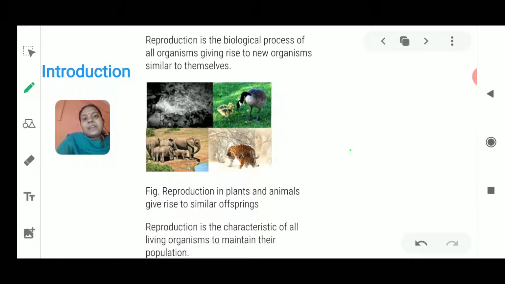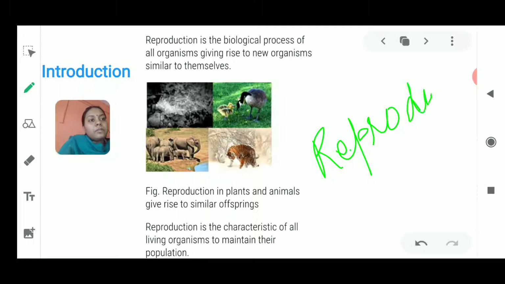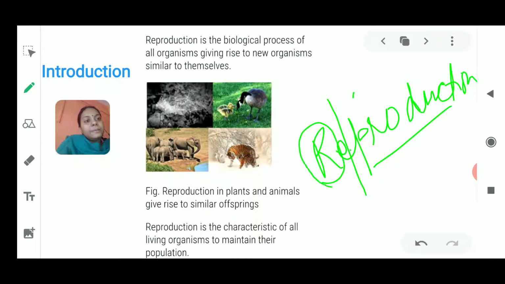Now in the introduction, I must just say what is the meaning of the word reproduction. Okay, if you talk about the word reproduction, what does it mean? This reproduction is again made up of two parts. One is re and the other is production. Now what is the meaning of the word re? Sometimes when your work is not correct, your teacher gives you a redo, or you get a remark in your work. What is the meaning of the word redo? Redo means you need to do it again.